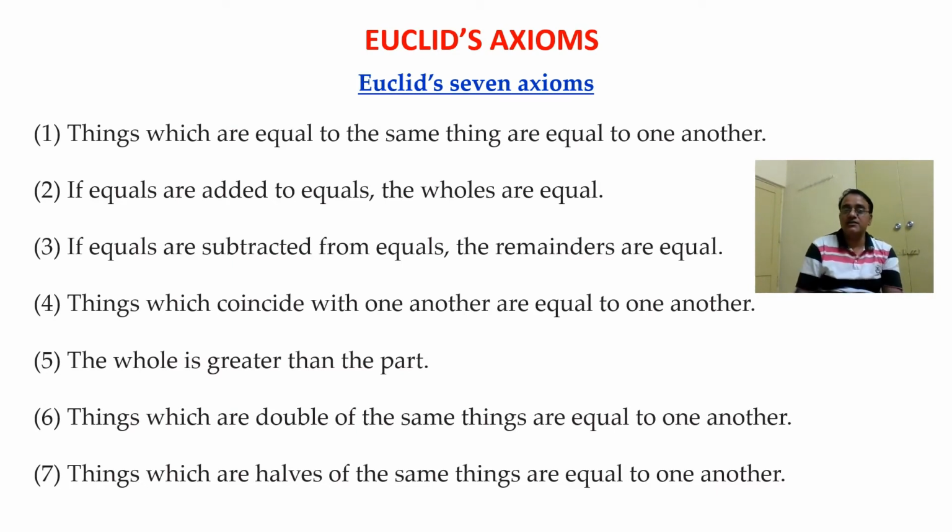And the fourth one: things which coincide with one another are equal to one another. The whole is greater than the part. This is very important. The fifth one: things which are double of the same things are equal to one another. Things which are half of the same things are equal to one another. So these are the 7 axioms. Now we are going to perform activities. Okay.